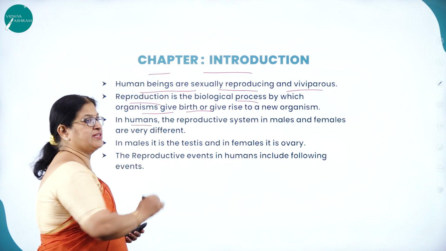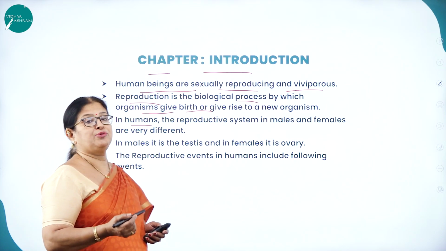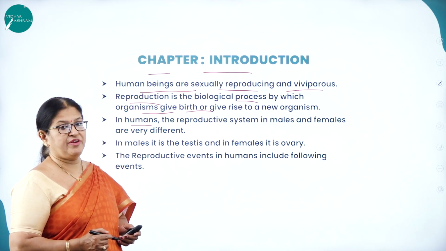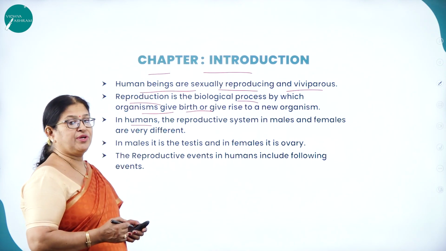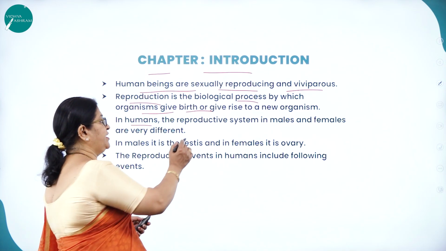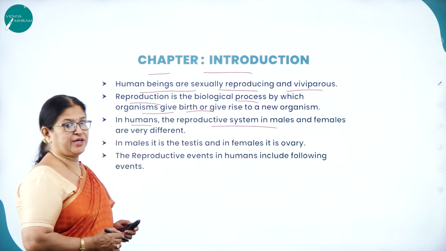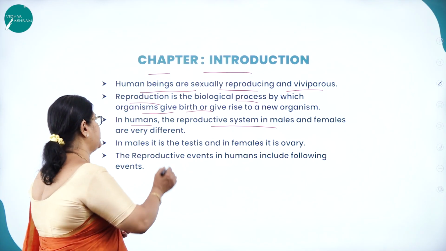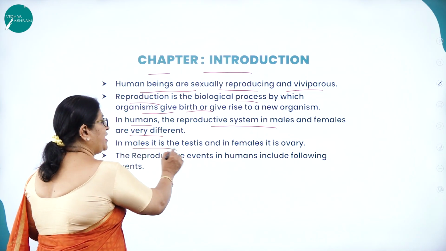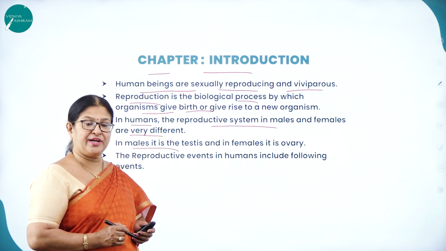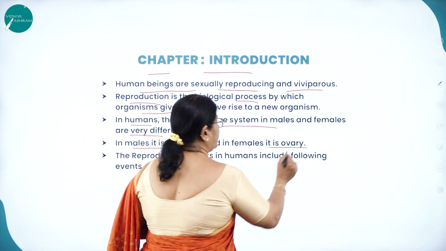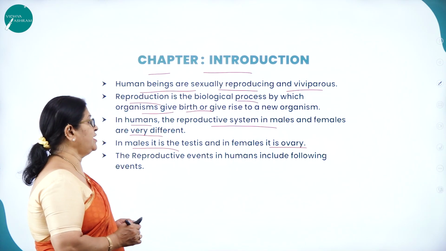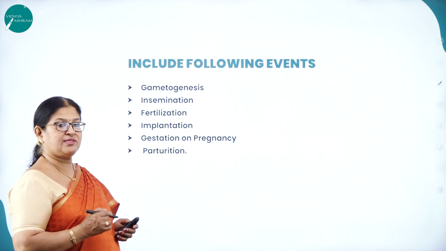In humans, as we know, they are sexually reproducing organisms. We know there are 2 types of reproduction, asexual and sexual. But human beings are sexually reproducing viviparous animals. In human beings, the reproductive systems are different. For example, we have a male reproductive system. As we know, sexes are separate in humans. There is a separate female reproductive system. In males, we call the testis the male reproductive organ and the ovary the female reproductive organ.